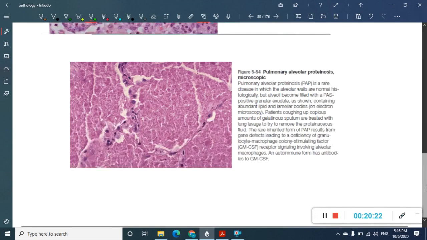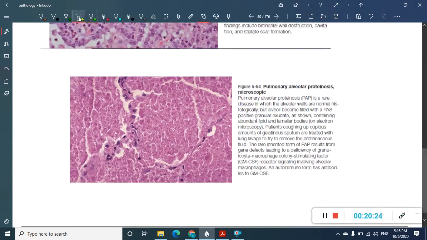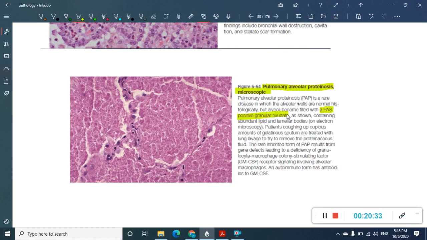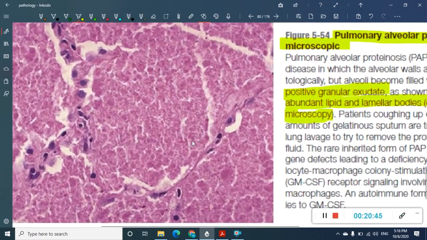Then the next picture is about pulmonary alveolar proteinosis. What are you seeing in pulmonary alveolar proteinosis? You can see PAS positive exudates, and you see abundant lipid laden material and lamellar bodies, mainly on electron microscopy. But here you can only see PAS positive. So just look into it.